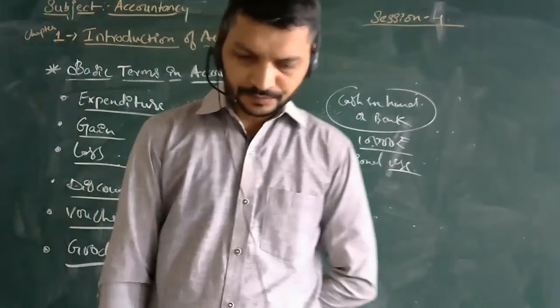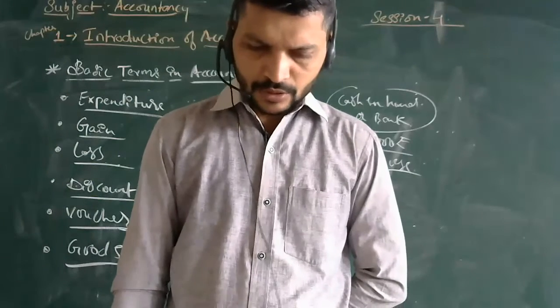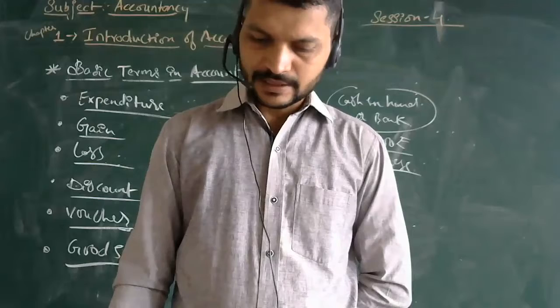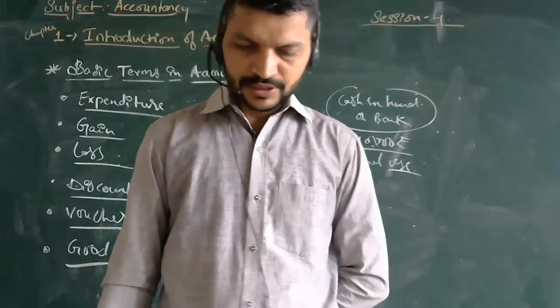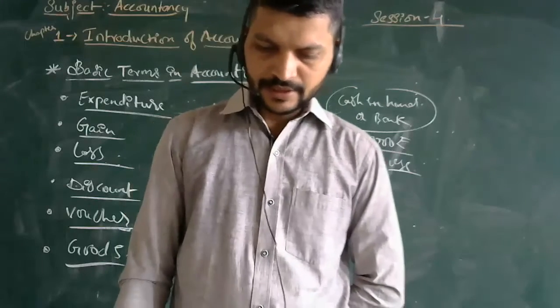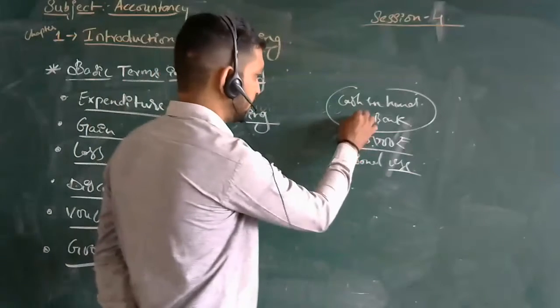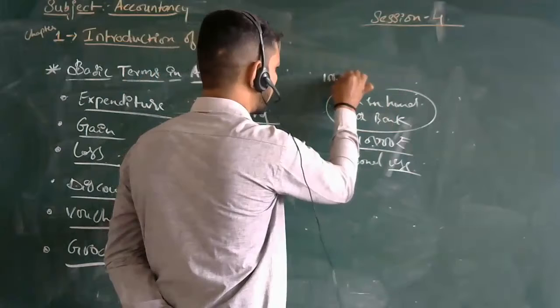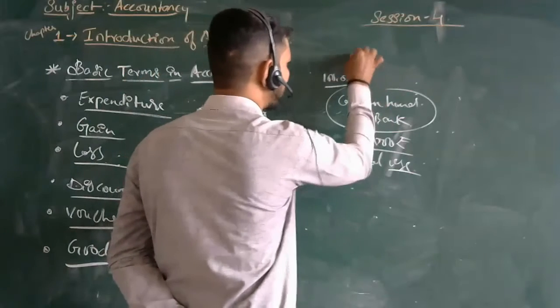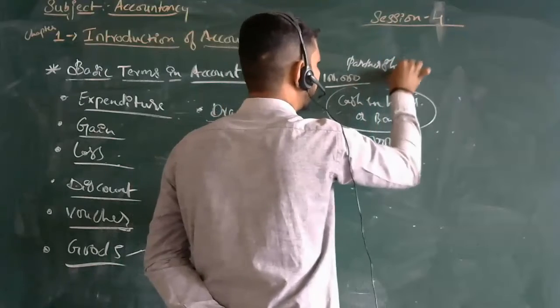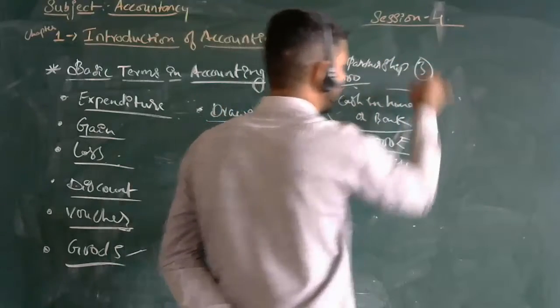Here, what it means I will tell you. Withdrawal of money or goods by the owner from the business for personal use is known as drawings. It reduces his investment. Take a partnership firm with 3 members who have started.